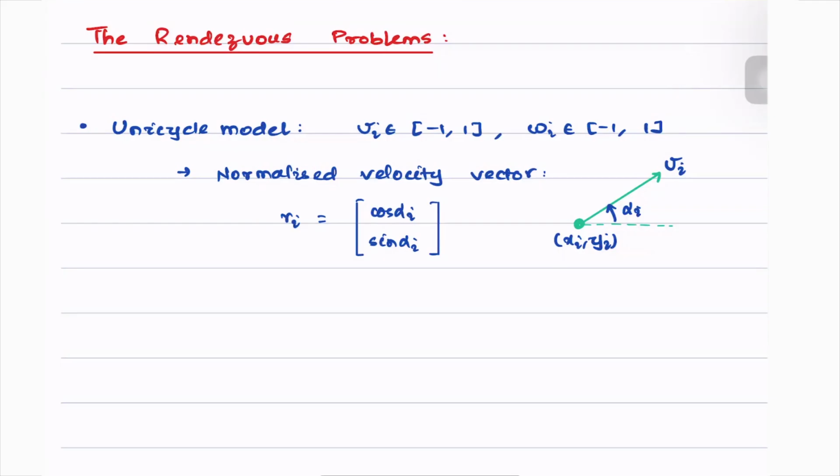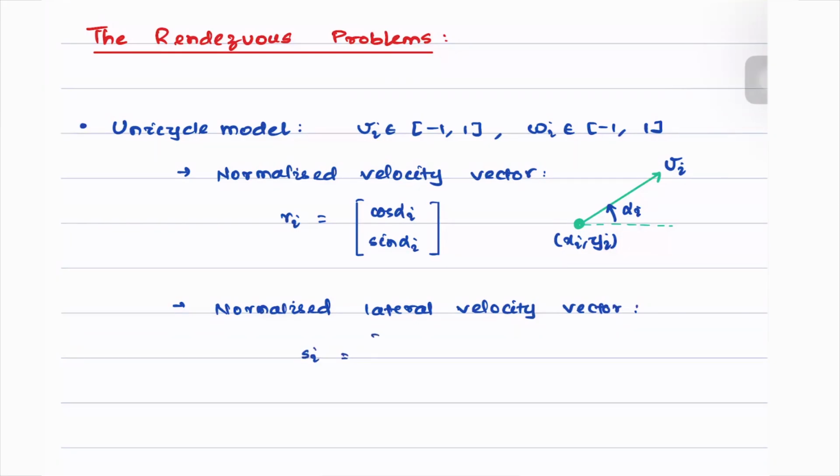Similar to this, we can define a normalized lateral velocity vector. We call it Si.